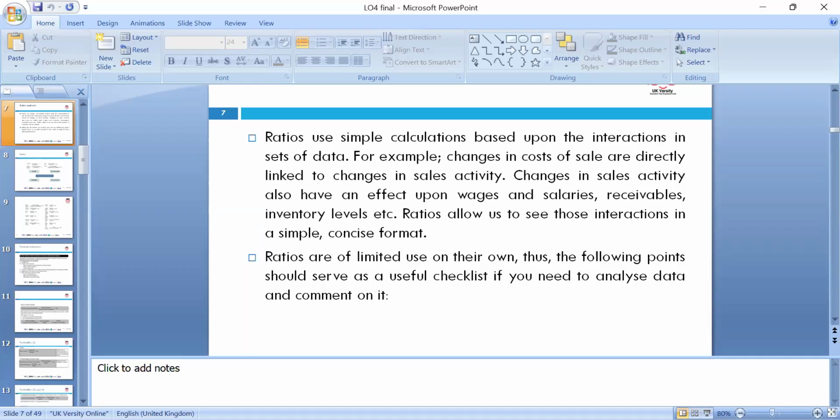So we have to look at how changes in the sales activities also affect the wages, salaries, and receivables. If the strategies of the company change, we have to think in terms of accounting standards, the revaluation of assets, and the depreciation method, and look at those accordingly. Ratios are of limited use on their own. The point should be served by the use of a checklist, and you need to analyze the data and comment on it, which we'll go through.